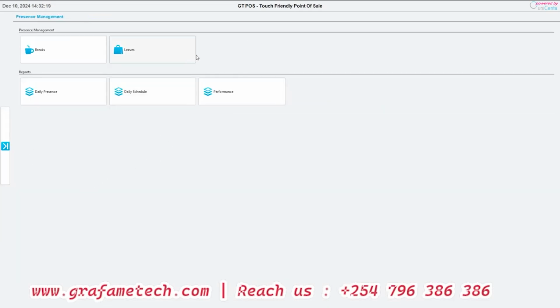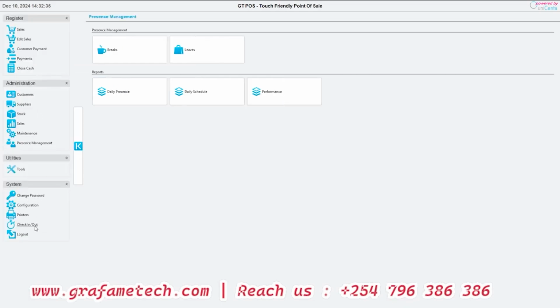Now we have the presence management. This is where we set, let's say, if we are giving people breaks at specific times, leaves on specific days, you can also view the reports of daily presences. This is more of an attendance system. It's not a biometric attendance, but once a person logs in, you see on the right menu, we have an option of checking in and checking out.